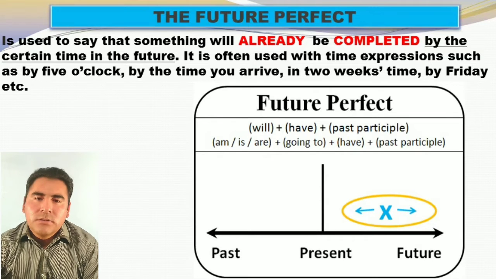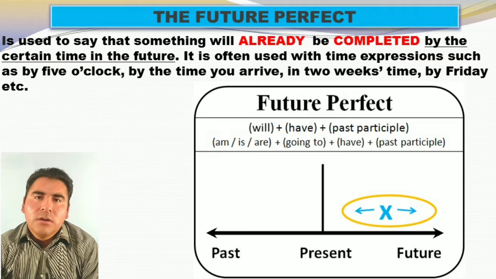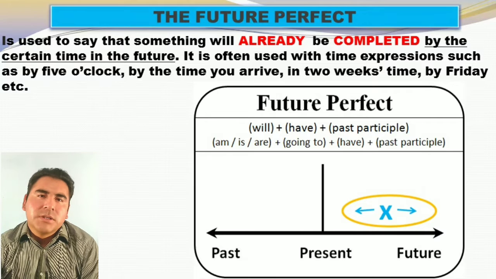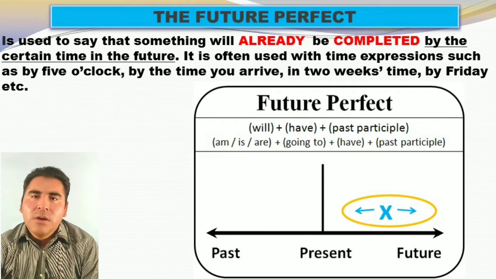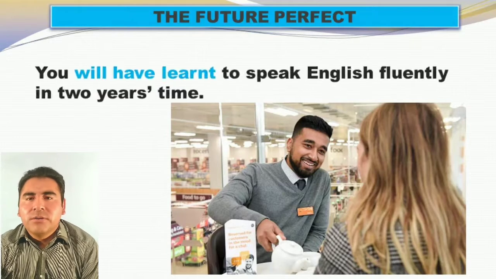Look at this. We have future perfect. How do we formulate this one? First of all, we have will plus have plus past participle. Or on the other hand, we also have be going to, or the verb to be. In this case, am, is, are, going to plus have plus past participle. Okay, we are not talking about a specific time. We don't know exactly when, but we are talking about the future, somewhere in the future.